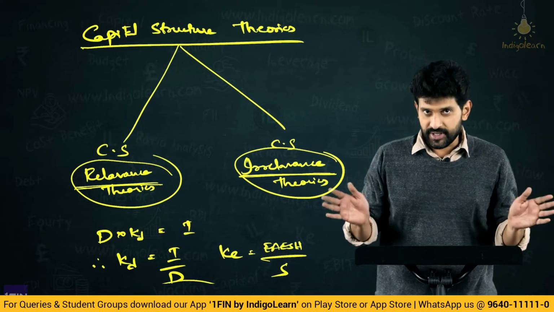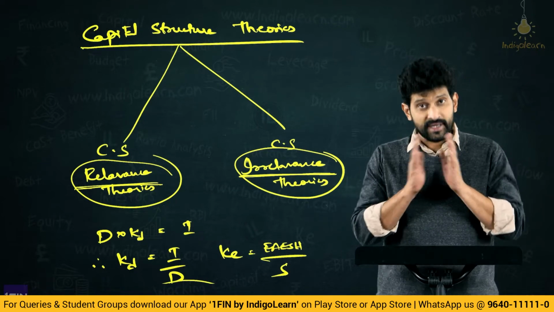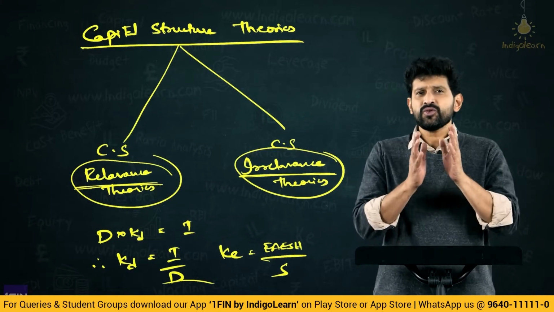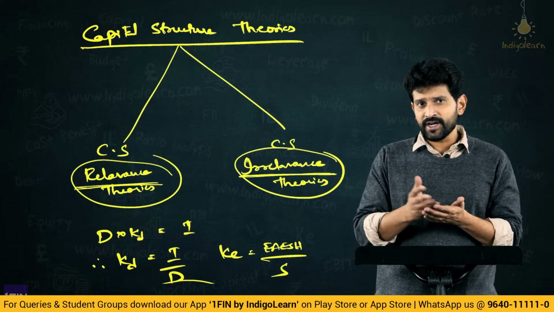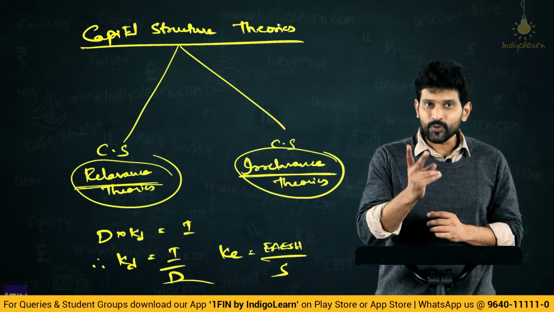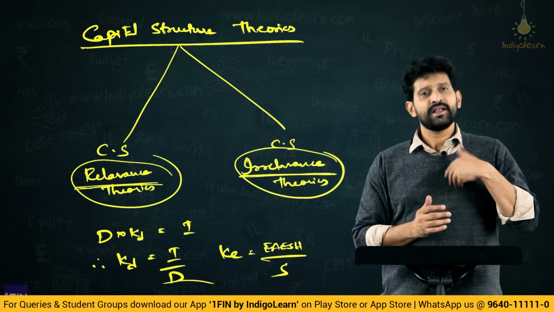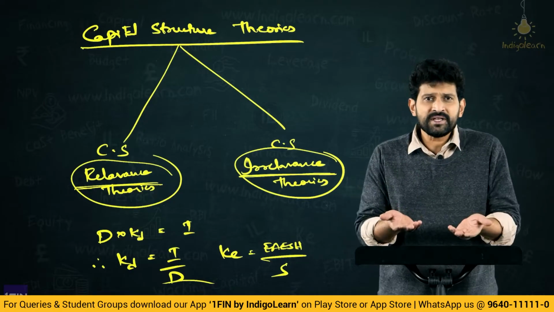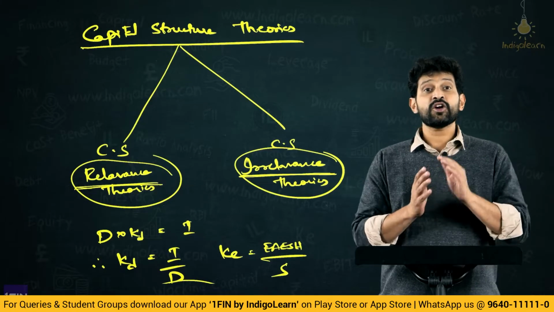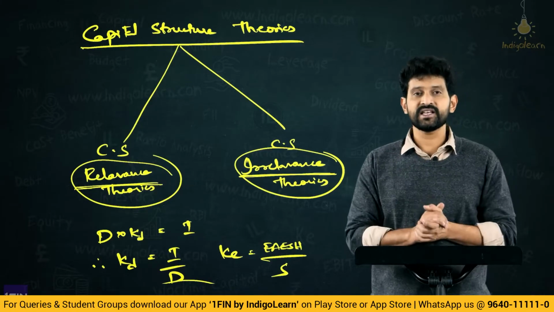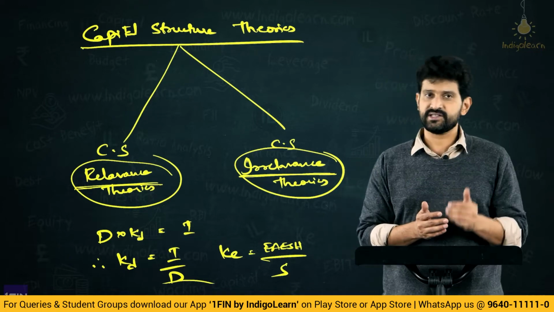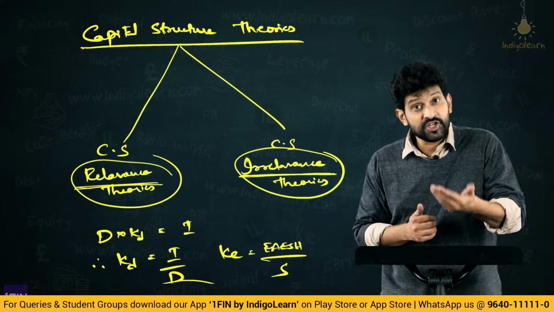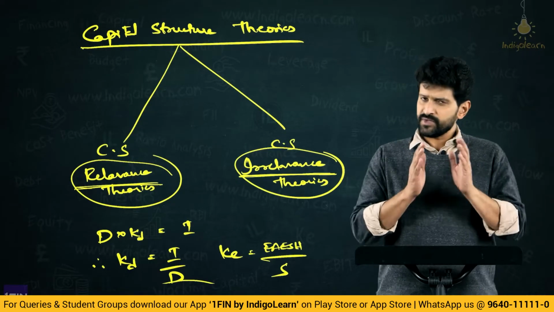Next, there is no preferential capital. Next, there are no taxes, there are no losses, there are no retained earnings. Friends, what do you understand from no preferential capital and no retained earnings? We are majorly taking only two components, debt and equity, into consideration. Then, there will not be any change in the business risk, that is, the operating fixed cost will be the same, and hence EBIT will remain constant. Then, there will not be any change in the investors' expectations, and lastly, KD is less than KE, that is, cost of debt is less than cost of equity. This we anyways know. Cost of debt is definitely less than cost of equity because equity shareholders' expectation is higher, risk is higher, and hence KE is always higher. That's all. These are the assumptions.